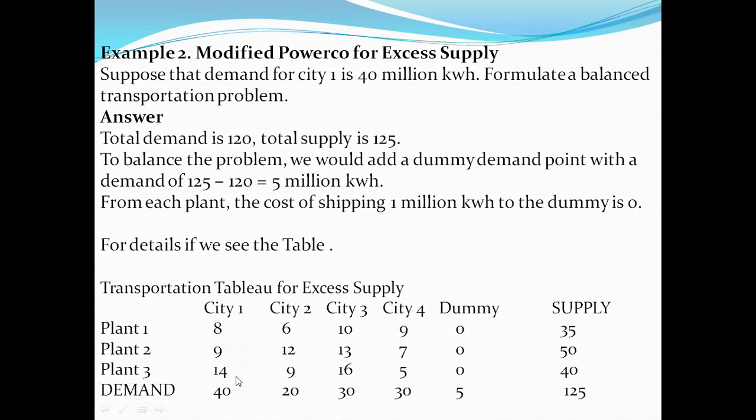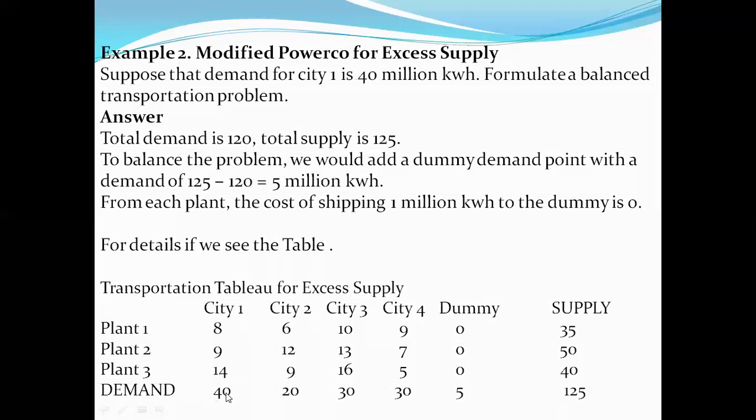But we are having only one excess, that is from the demand, as clearly given in the question that city 1 has 40 million kilowatt. So in today's problem we have visualized here 45, and hence 125 is equal to 125, matched. From this, city 1 is decreased by 5, and hence here the demand is only for 40, right?